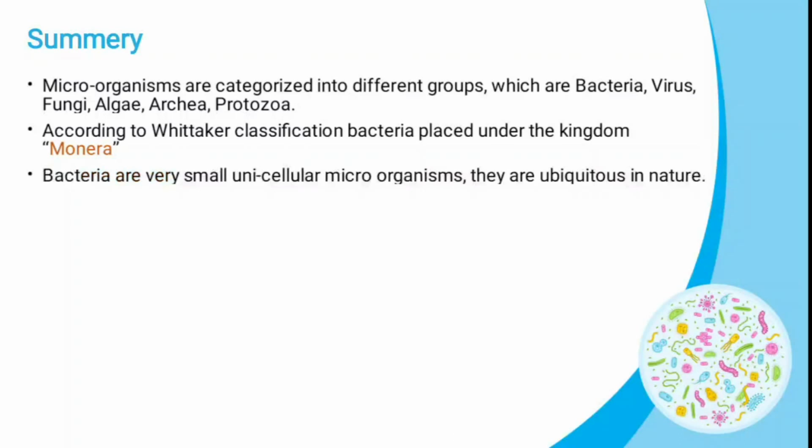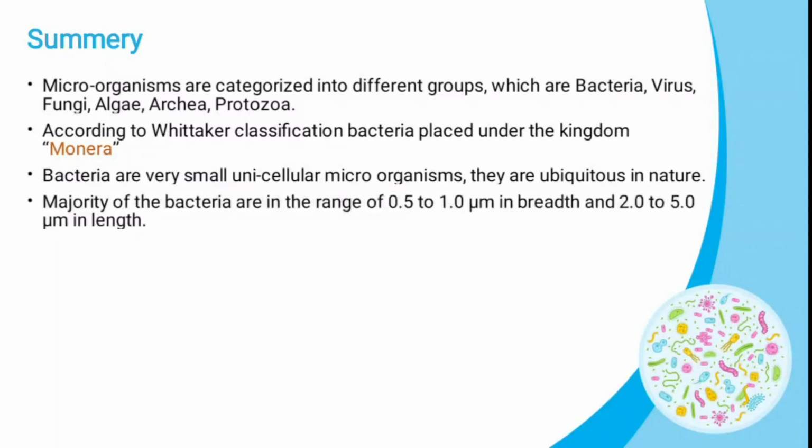They are very small, unicellular and found everywhere in the world. The majority of bacteria are 0.5 to 1 micrometer in breadth and 2 to 5 micrometers in length. The world's largest bacterium is Thiomargarita namibiensis and the smallest is Mycoplasma genitalium.